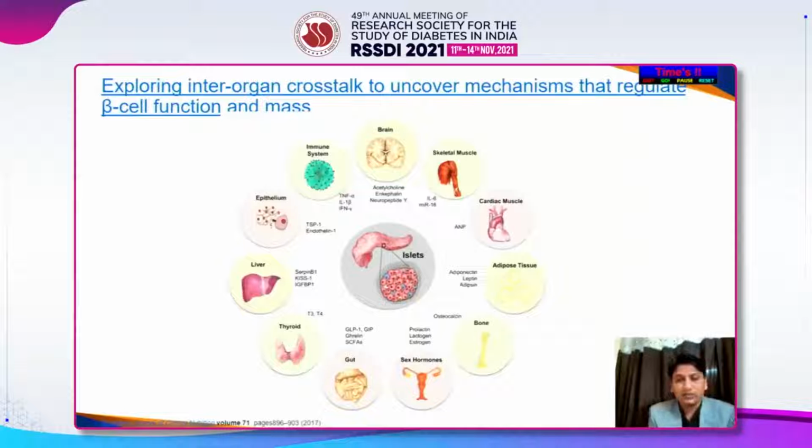I think when the ominous octet was postulated by DeFronzo, DeFronzo underestimated the organ crosstalk which was occurring, because apart from the ominous octet, we have tissues like the cardiac muscle, the bone, the sex hormone estrogen, the gut microbiota, the thyroid hormones, even the immune system. So all these things work together in a complex way, bringing about the progression of metabolic disease.